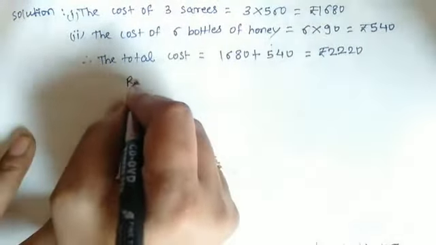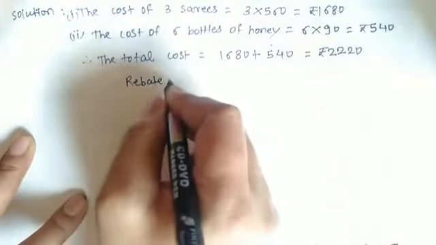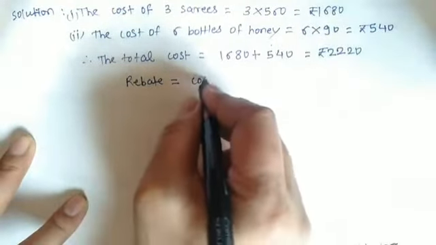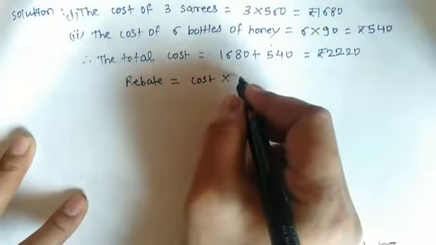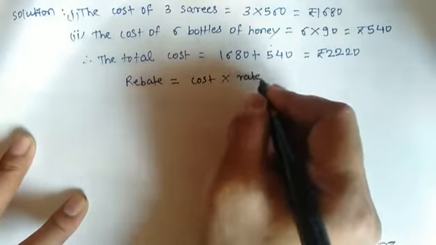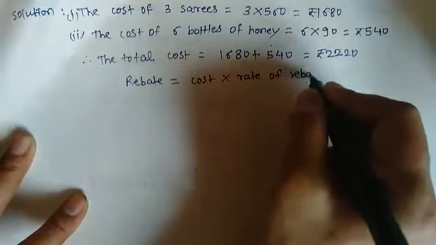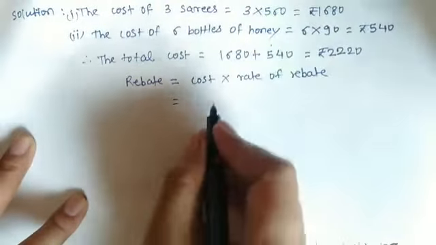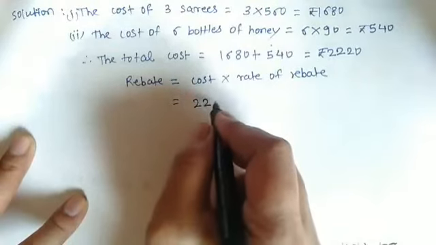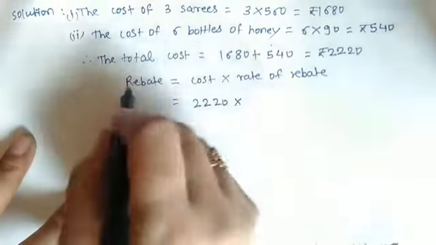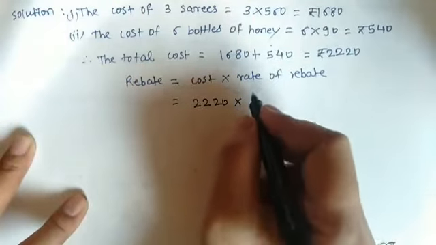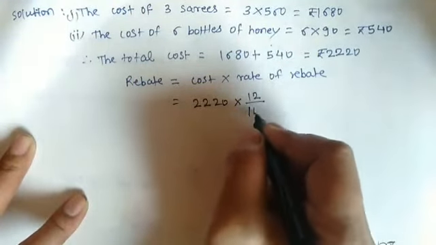So here we calculate the rebate. So rebate is equal to total cost multiplied by rate of rebate or percentage of rebate. So the cost is 2220 multiplied by the rebate is given the 12%. So 12% means 12 upon 100.